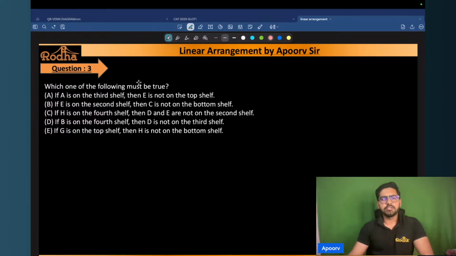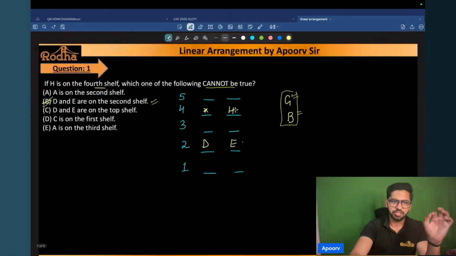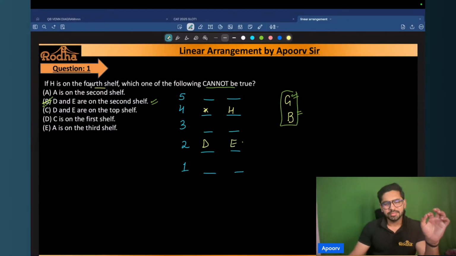All right, chalo, let's see. Now, question 3, which one of the following must be true? If you observe here, can I say straight away that my answer is option C? Why? We just did in the very first question that if H is on the fourth shelf, then D and E are not on the second shelf. If you go back, the very first question was: if H is on the fourth shelf, which of the following cannot be true?